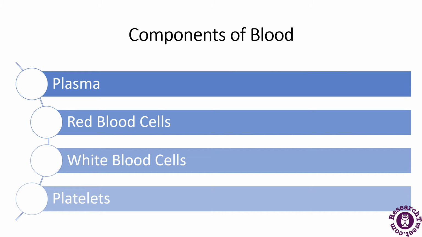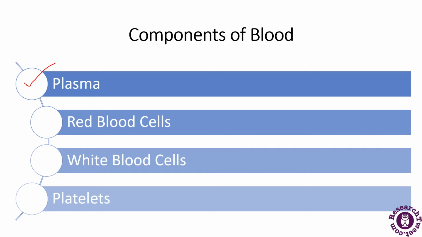Now there are various components of the blood. Now what are the components of blood? The components of blood are plasma, red blood cells, white blood cells and platelets. Now what are these? We will be discussing that also. So first we will talk about the plasma. So plasma is the liquid state of the blood and it makes up approximately 55% of the blood.